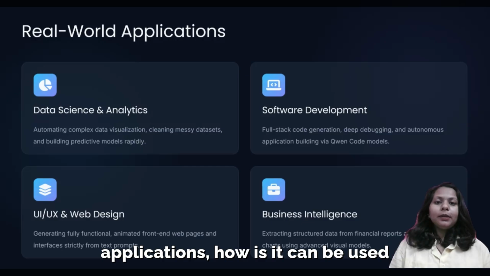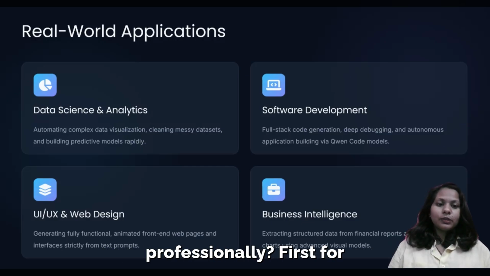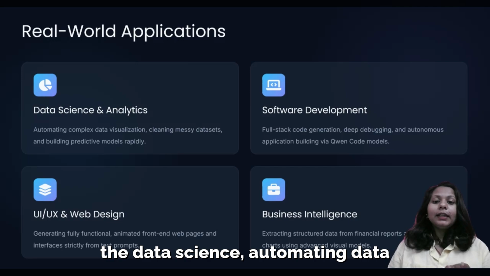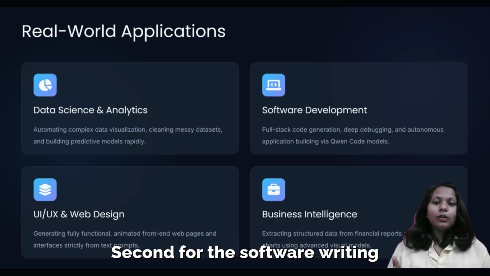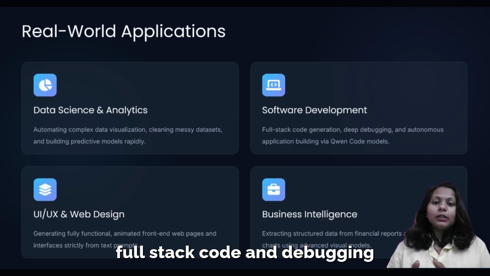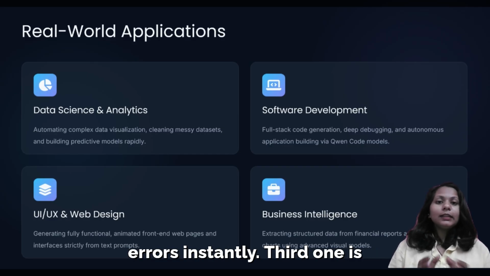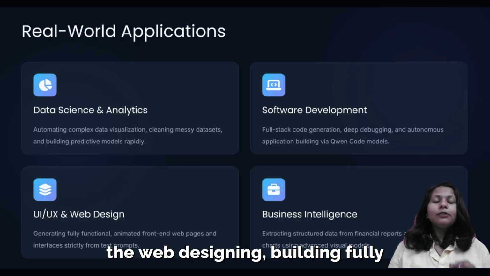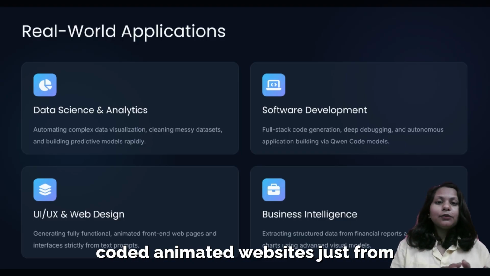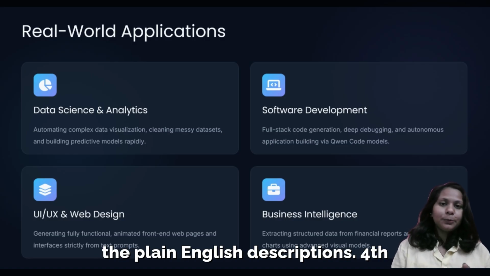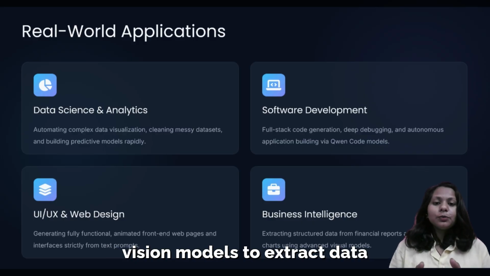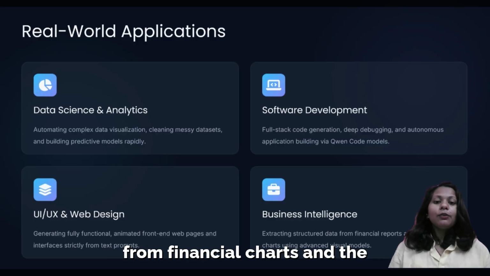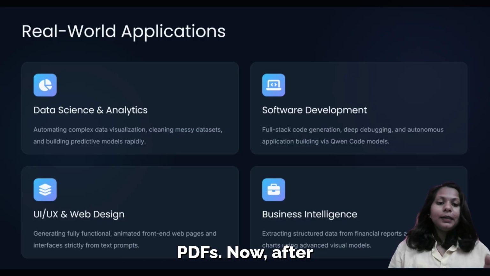How can it be used professionally? First, for data science, automating data visualization and predictive modeling. Second, for software, writing full stack code and debugging errors instantly. Third one is web designing, building fully coded animated websites just from plain English descriptions. Fourth, for business, using advanced vision models to extract data from financial charts and PDFs.